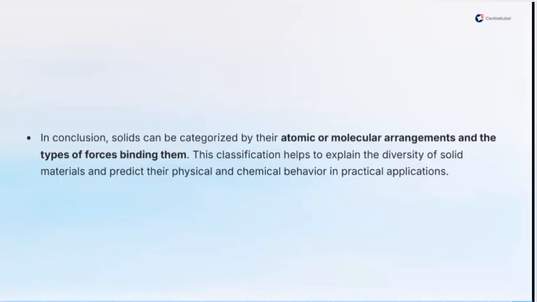So with that being said, I'm sure we should have been able to know that solids can be categorized based on their arrangement of molecules and also based on the bonding types. Based on the arrangement of molecules, we have just two types, amorphous and crystalline. Based on the types of bond, we have ionic, covalent, molecular, and metallic solids. This classification helps to explain the diversity of solid materials and also predicts their physical and chemical behavior in practical applications. So that will be the end of this lesson.